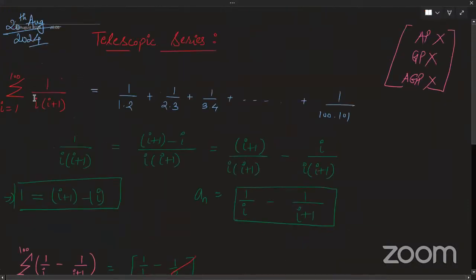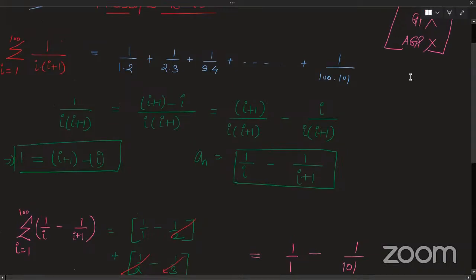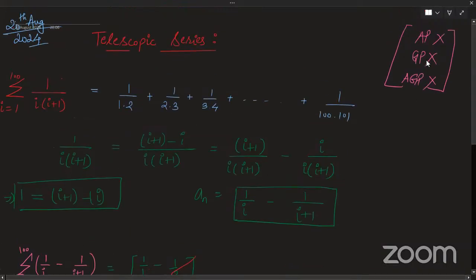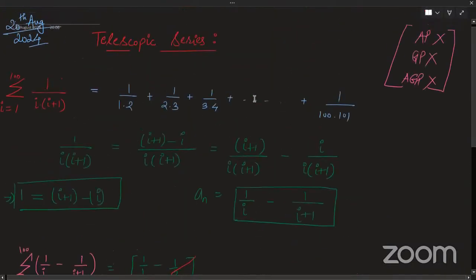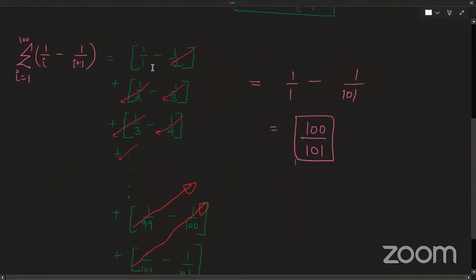If you look at this series from the starting, it was not an AP, it was not a GP, it was not an AGP. It was none of the above. But in order to take the sum of such a series, we had a small trick: we could divide the term into two parts.